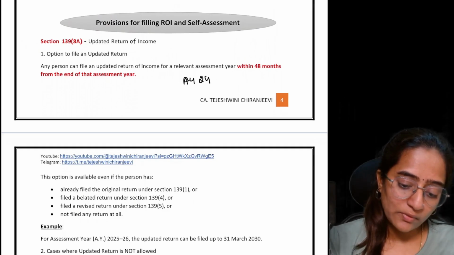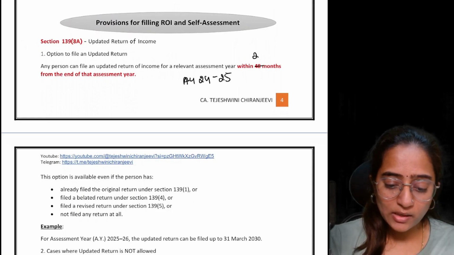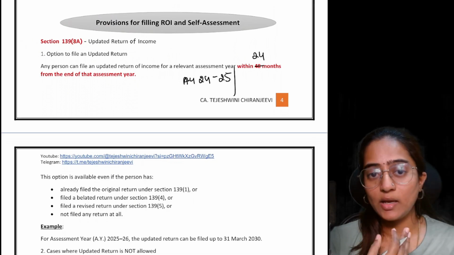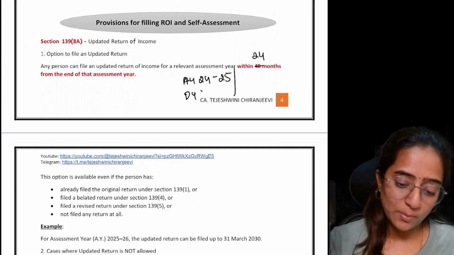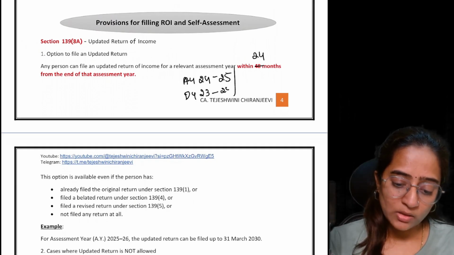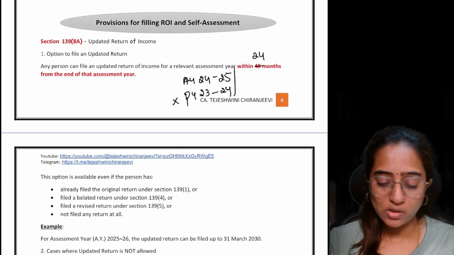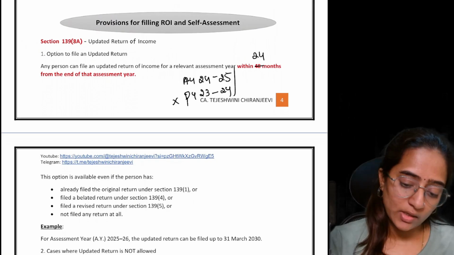From the end of the relevant assessment year, earlier it was within 24 months. This year, AY 24-25's due date is closed. The PY which was applicable was 23-24, right? The due date for that year is closed.